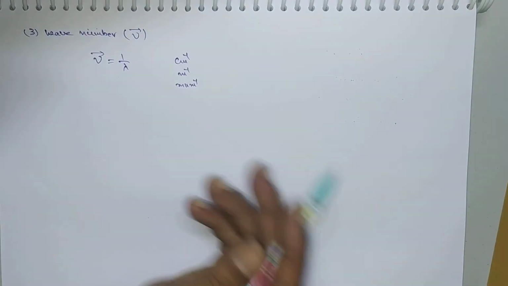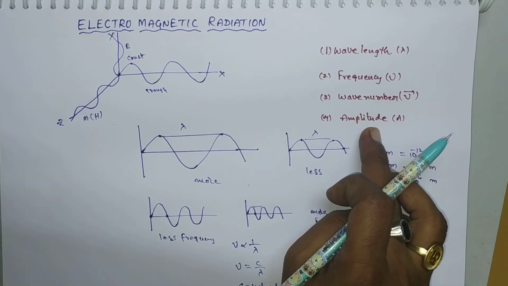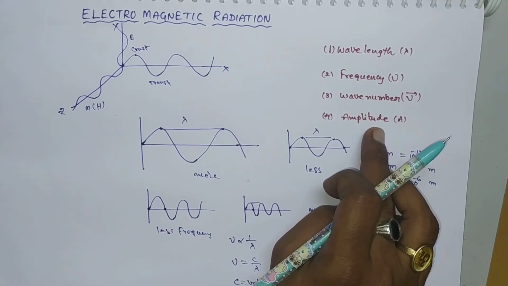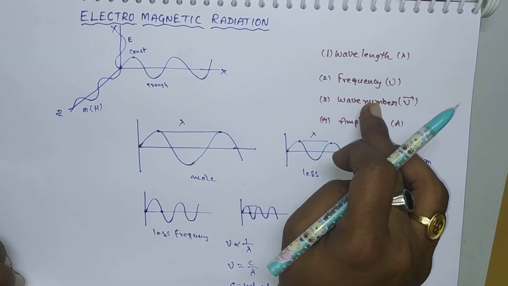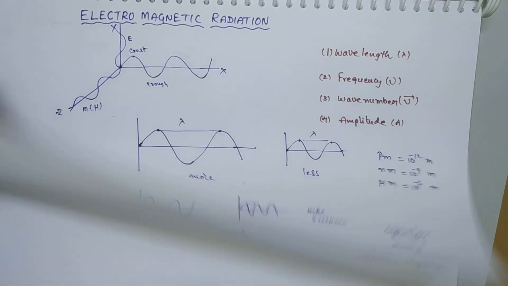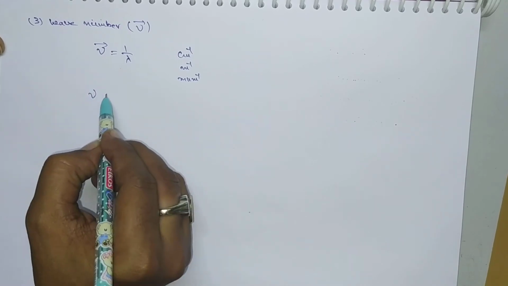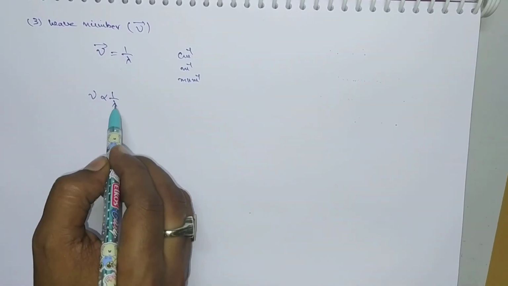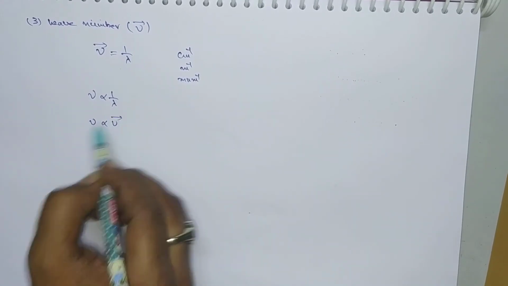Next point is amplitude. But before that, what is the relation between frequency, wavelength and wave number? We have already discussed that frequency is inversely proportional to wavelength, lambda. So the frequency is directly proportional to wave number.